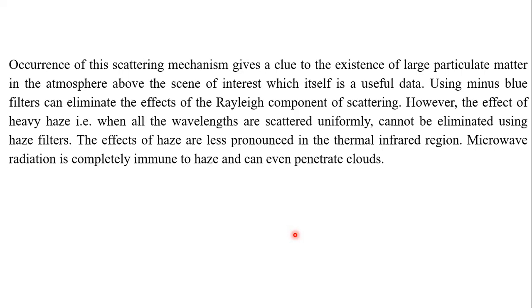When there are large particles and we want to get proper data, we have to use filters. The occurrence of a scattering mechanism is a clue to the existence of larger particulate matter in the atmosphere above the scene of interest, which is useful data. With the help of scattering, we can calculate many things: how much dust is there, how much water formation there is, how much pollution there is. Based on Mie and Rayleigh scattering only, today we calculate how much dust is in the air.